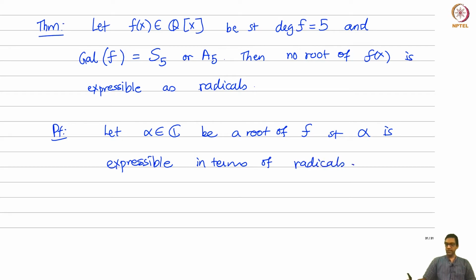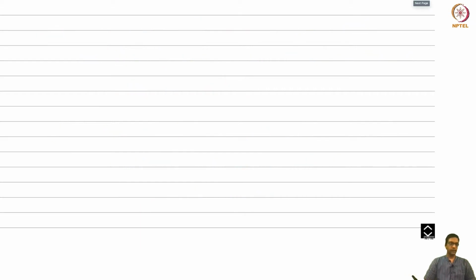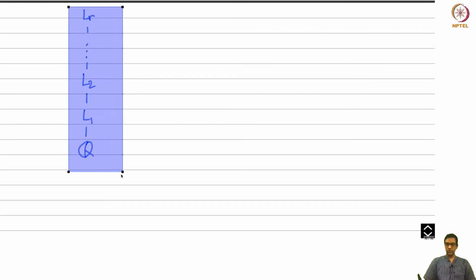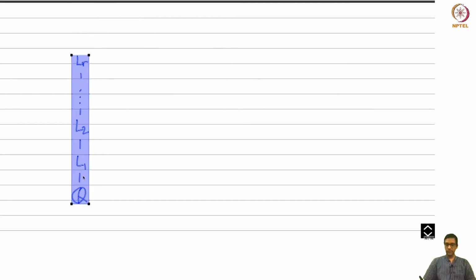What does that mean? That is, there exists a tower of fields. So what does the tower look like? I have to take Q, which is my L0, then there is L1, L2 and so on, till some Lr. So that's my tower of fields. Maybe I'll just push it down a little bit. So here's my tower of fields. Call this L0.